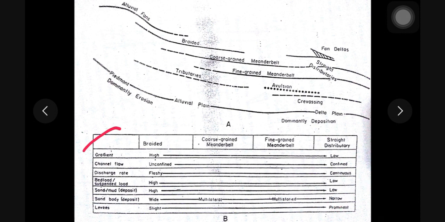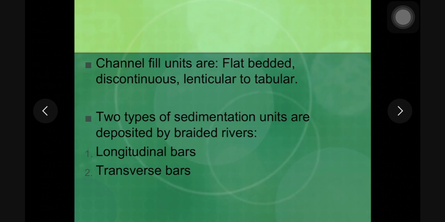So these are the important characteristics of a fluvial system, and if you remember these parameters you can compare all the systems and it will be easier for you to write the characters in detail. The next thing is the deposits of the braided river system.